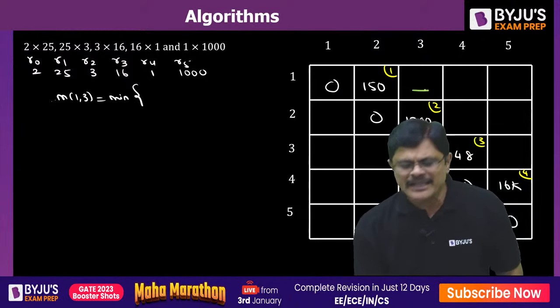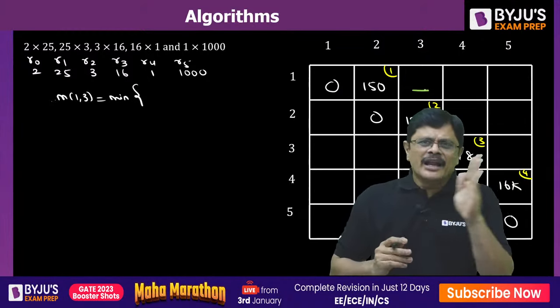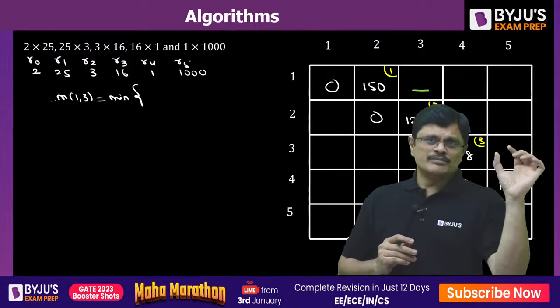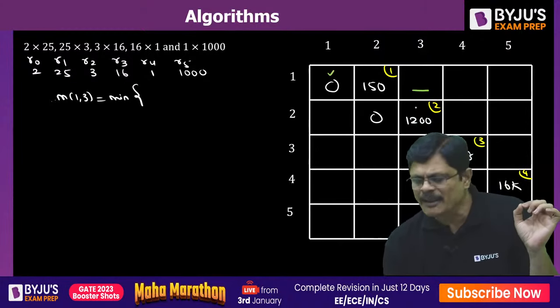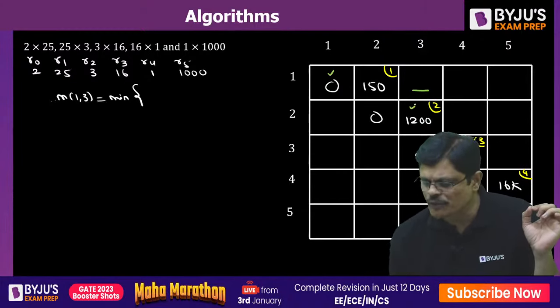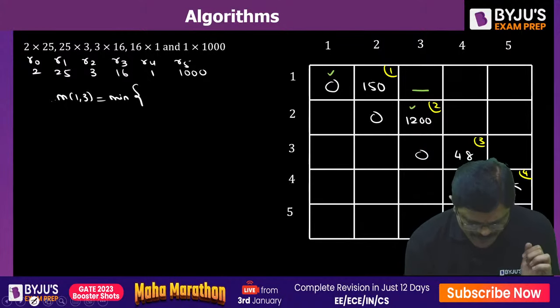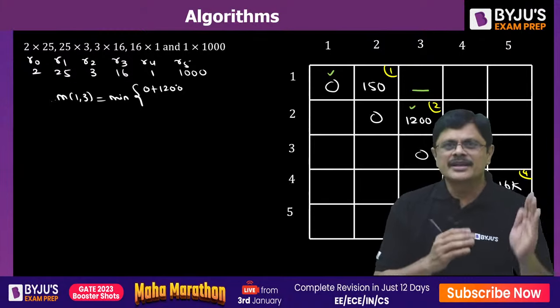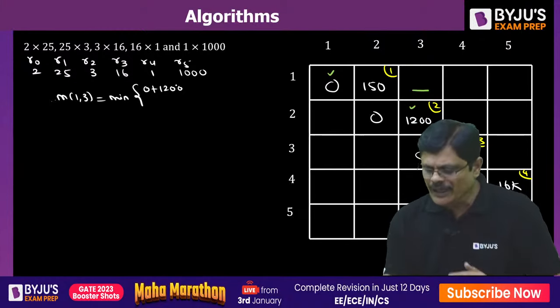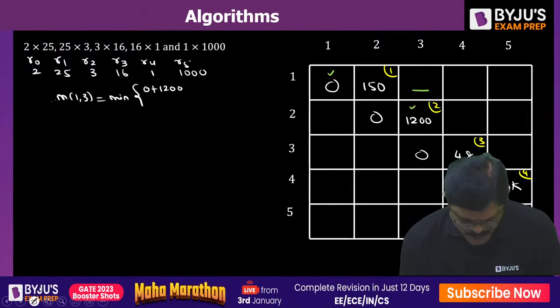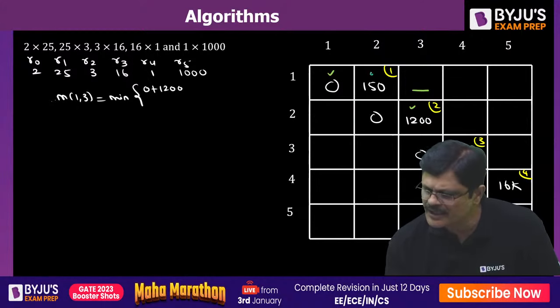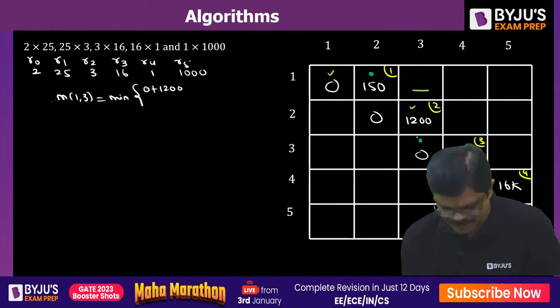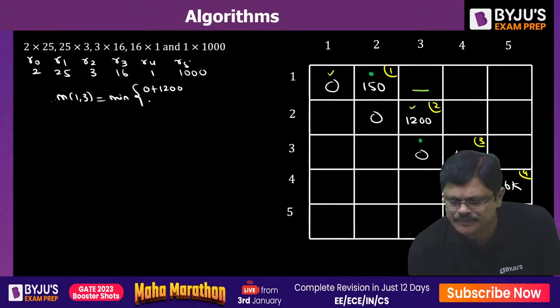You want to find this value, no? Go to the left corner where you have 0. This is 0, and the immediate bottom value, you add these two. That is 0 plus 1200. Next, the value and the one below it, you consider these two values and add them: 150 plus 0.